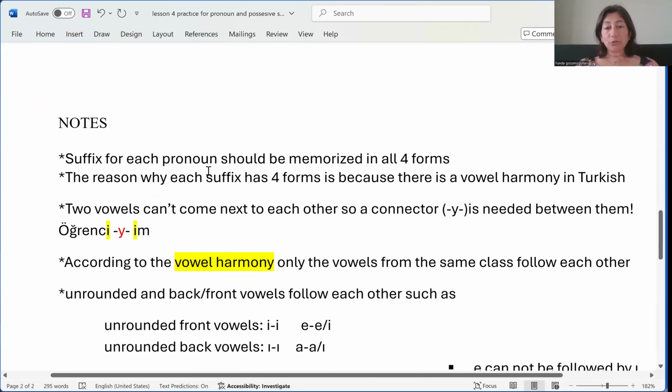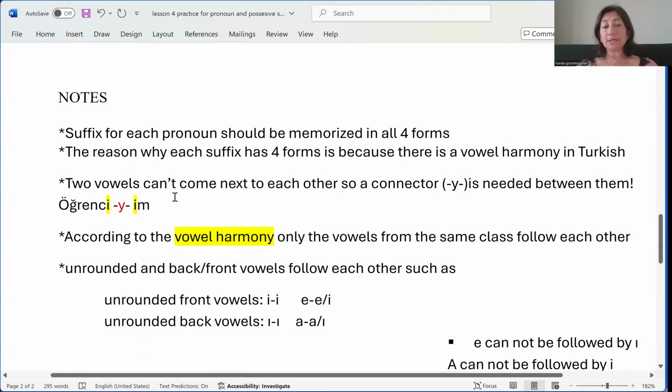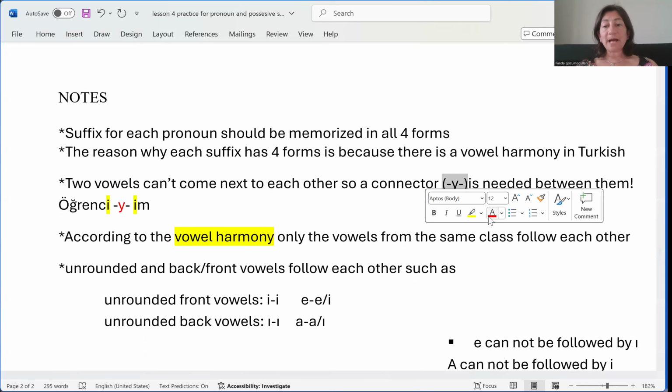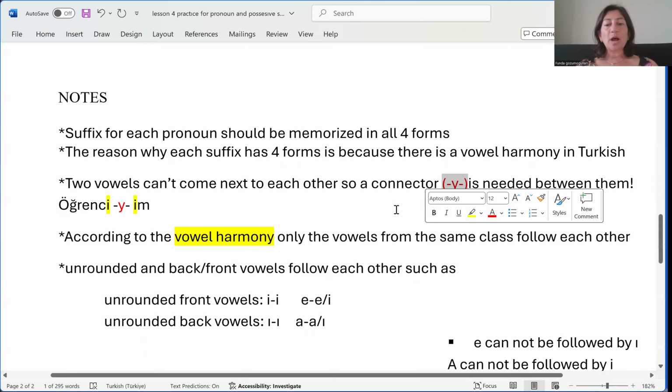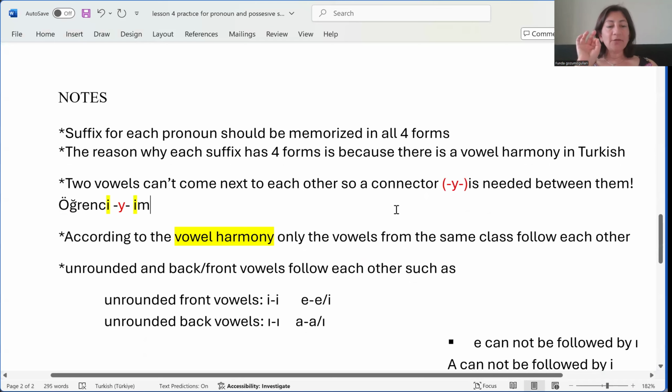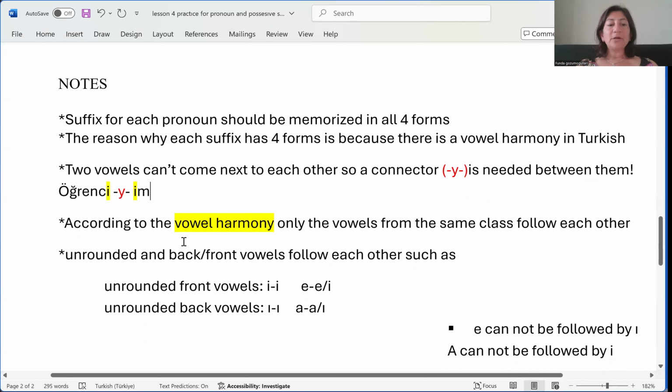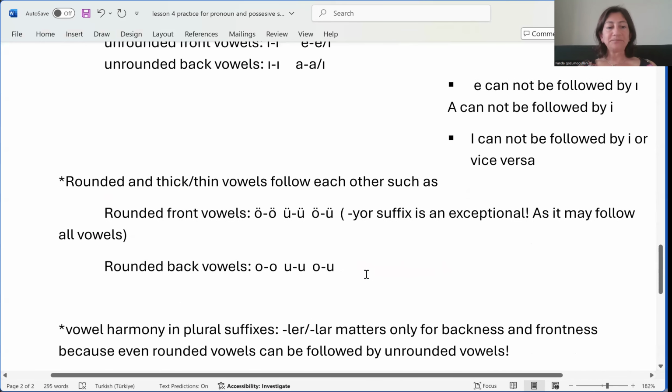Suffix for each pronoun should be memorized in all 4 forms. The reason why each suffix has 4 forms is because there's a vowel harmony in Turkish, which means 2 vowels cannot come next to each other. So a connector Y is needed. But if you talk about possessive third person, then Y becomes S, but only in third person possessive topic. According to the vowel harmony, only the vowels from the same class follow each other. And there are some samples here.